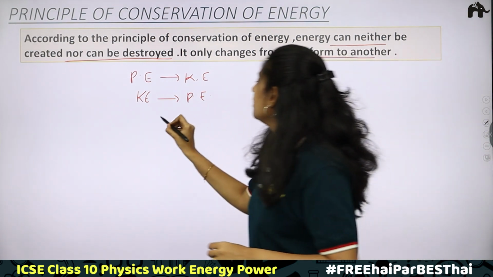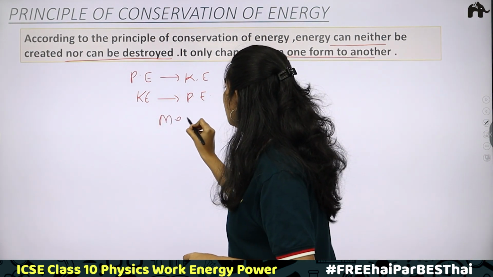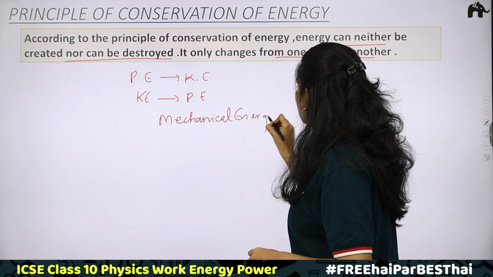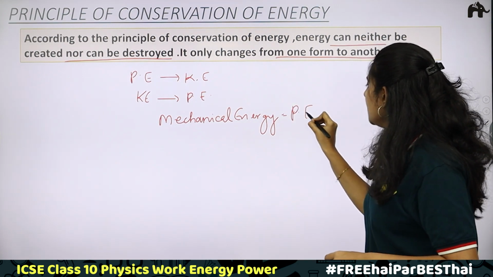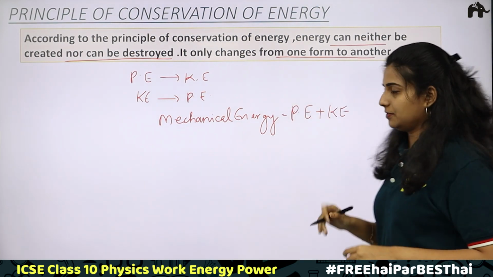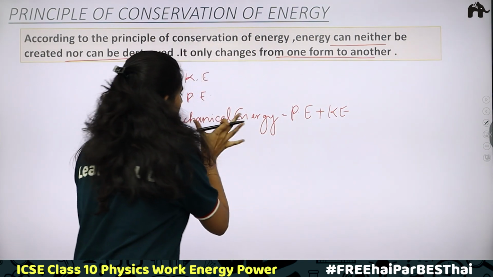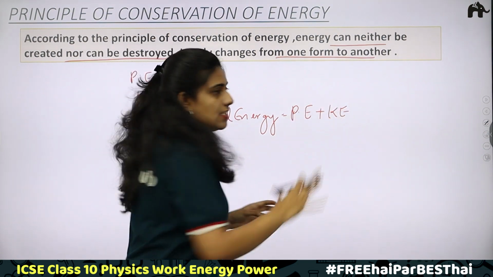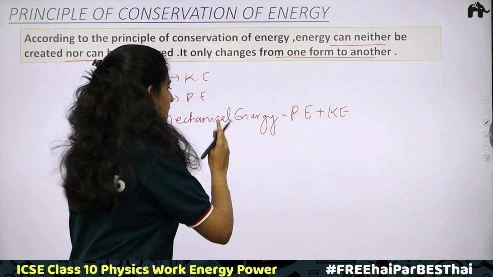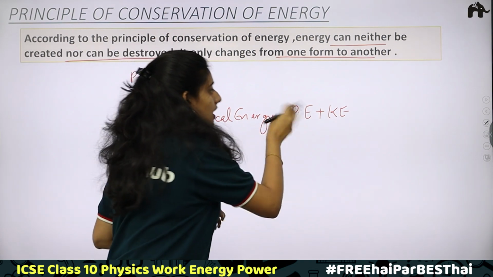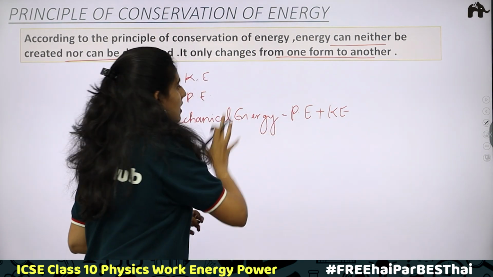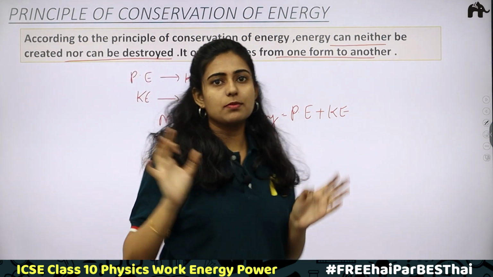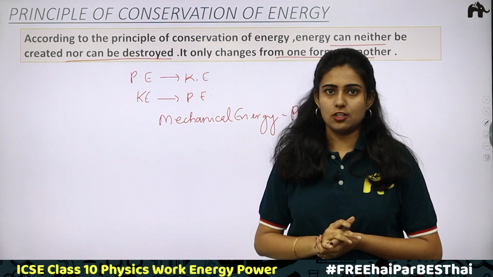We know that total mechanical energy is the sum of potential energy and kinetic energy. If we have some amount of mechanical energy, it includes both potential energy and kinetic energy. If the kinetic energy is 0, then there is only potential energy, so mechanical energy will be potential energy. If potential energy is 0, then mechanical energy will be equal to the kinetic energy. We will be discussing this in detail. Now remember the statement for the principle of conservation of energy.